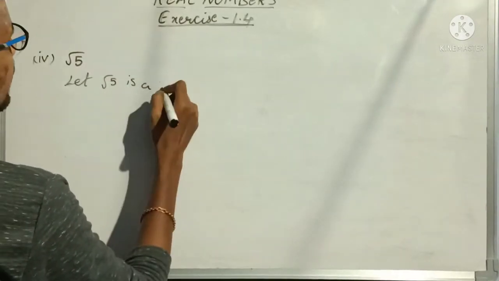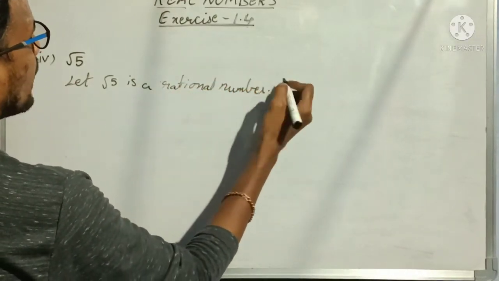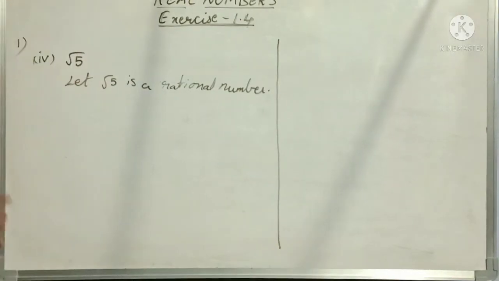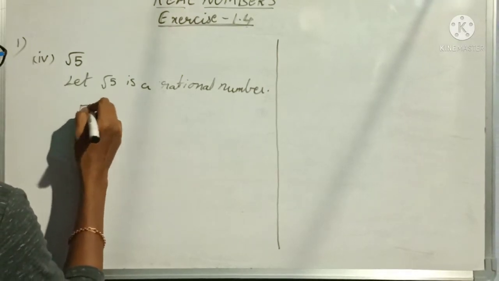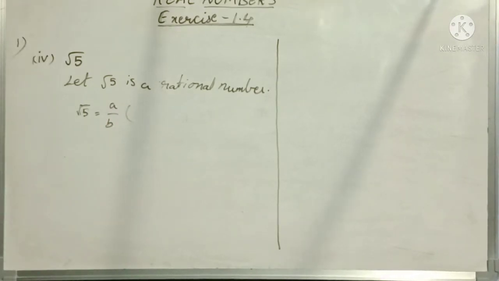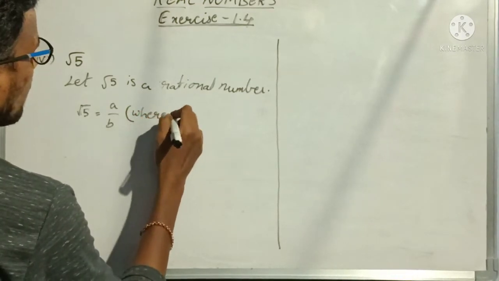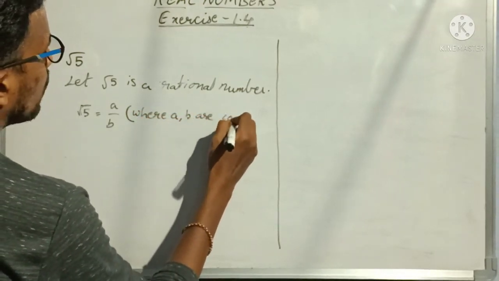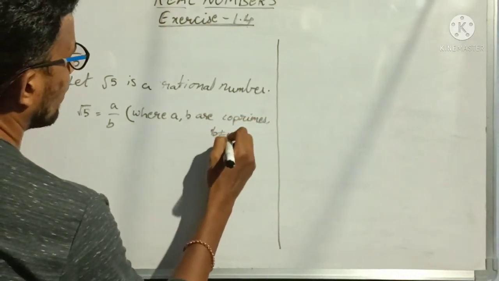So now let root 5 be a rational number, we are taking first. What I am doing means I am assuming that root 5 is not irrational. Now it is a rational number. So I am writing root 5 is equal to a by b, where a, b are co-primes, b not equal to 0.